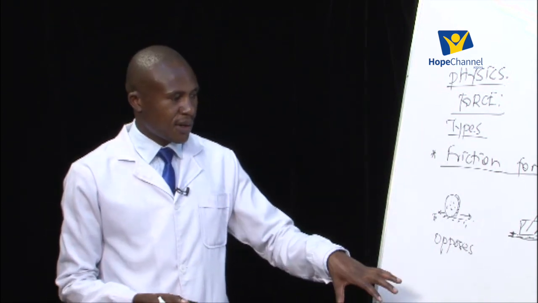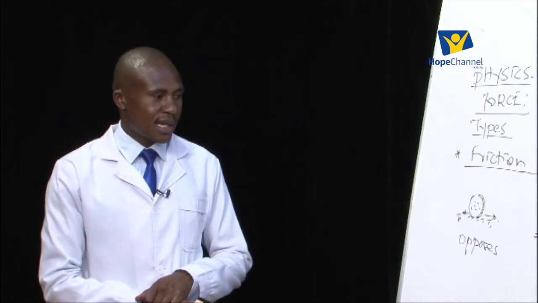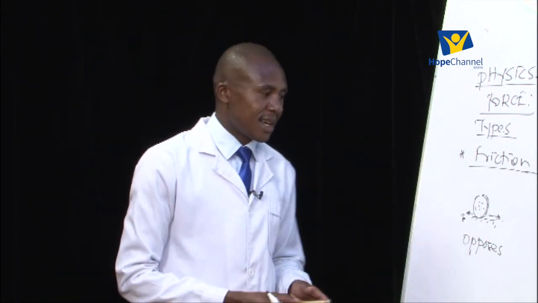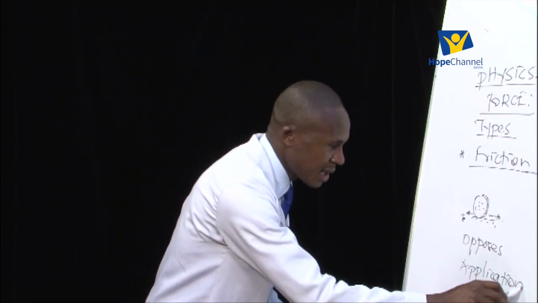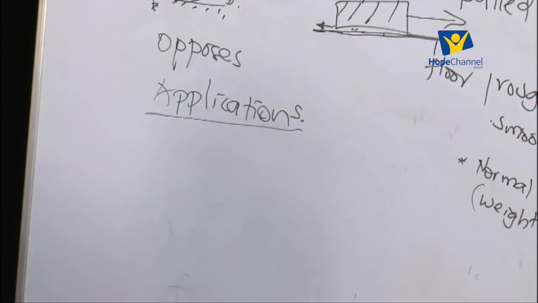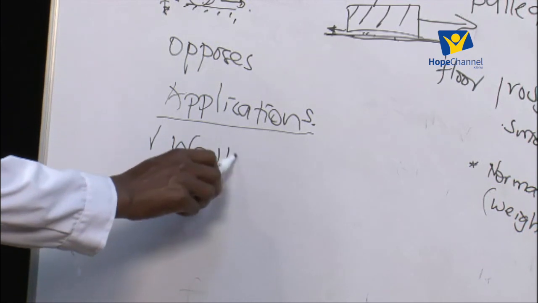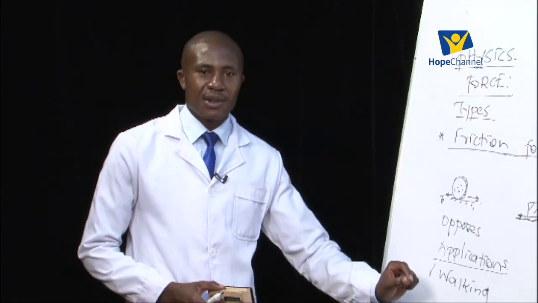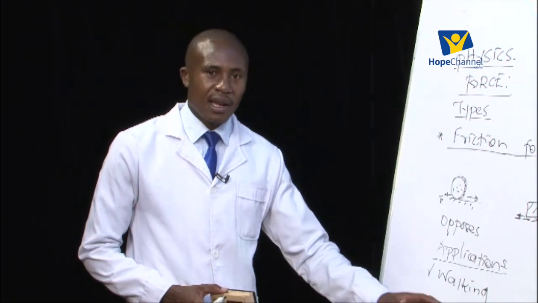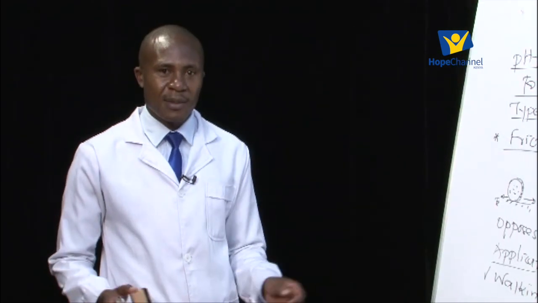Now this friction force, this force that opposes relative motion between two surfaces in contact, is very important when it comes to applications. And let me give us a few applications of the friction force. I think now this is the most important part of it, and that is why we are learning of the friction force. Number one, friction force is what makes it possible for you and me to walk. So friction is very important when it comes to walking. If friction was not there, then it is not possible for you to move from one point to another. It will not be possible for me to move from one point to another. It is not possible for us to walk in the absence of friction.